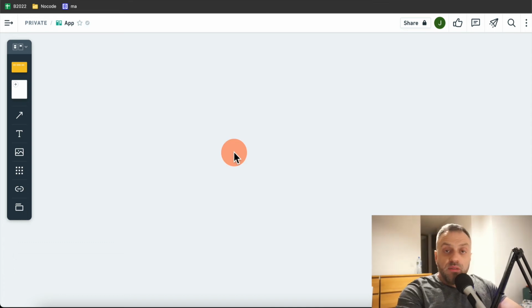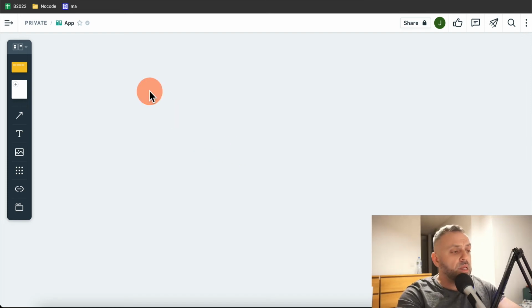The next mobile-first idea is building a travel app. Now, this is probably an idea that you should implement first because it's one of the simplest ideas that we have here. And this is a good project to build your experience with. It's a good project to get your feet wet, especially if you don't have much experience when it comes to NoCode. And we're going to be using Adalo for this as well.